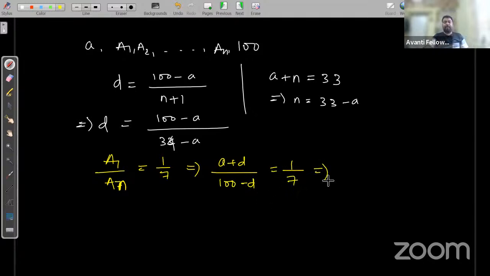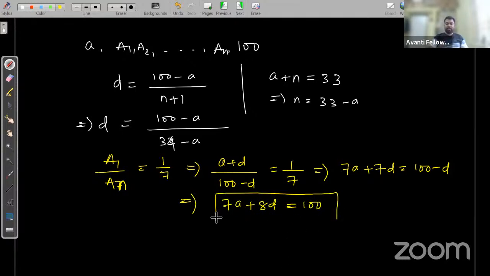If we cross multiply, what are we getting? 7a plus 7d is equal to 100 minus d. By simplifying, we are getting 7a plus 8d is equal to 100, right?